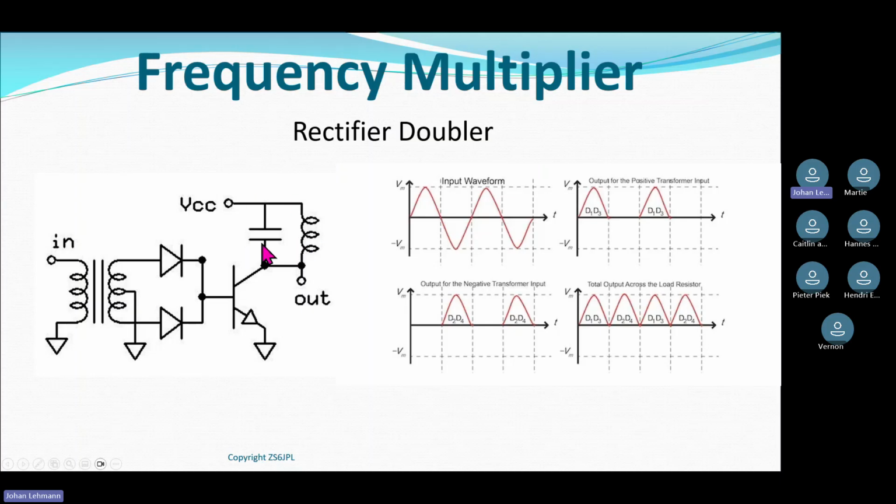So for argument's sake, if my input frequency is 10 megahertz, I would make this resonance circuit resonate at 20 megahertz. My selection of an inductor and a capacitor will be such, 1 over 2 pi square root of LC, that I will make this a nice 20 megahertz resonance circuit.